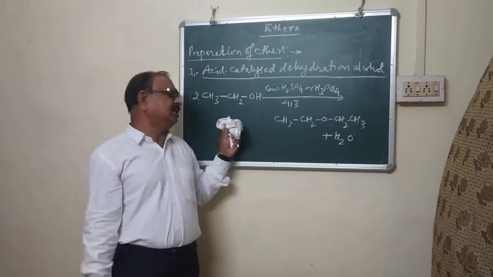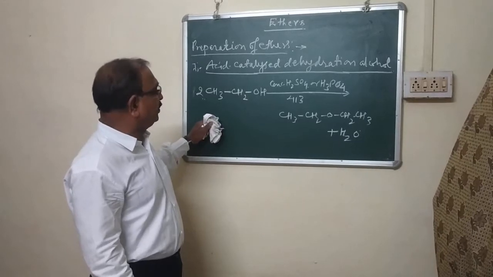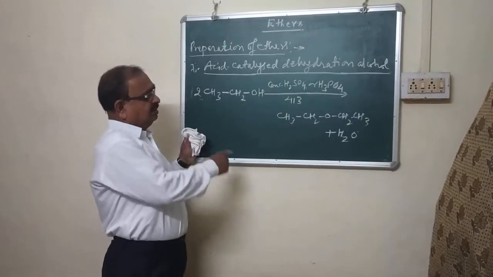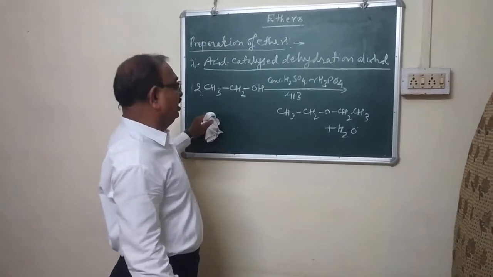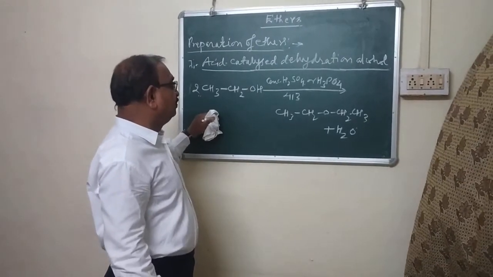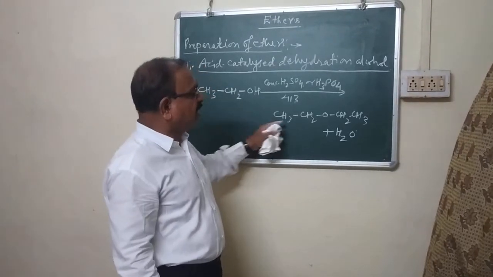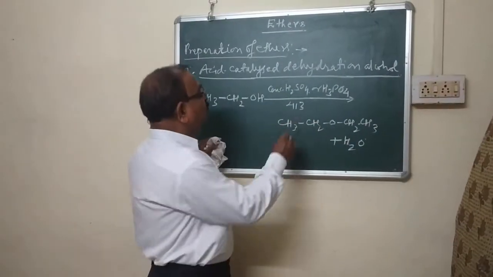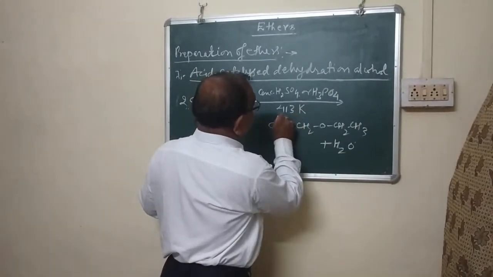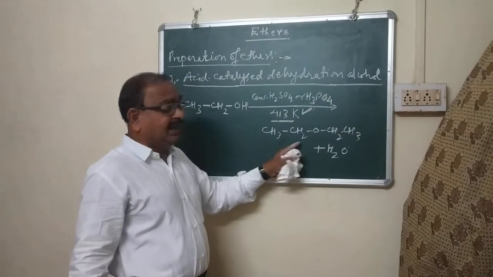If you want to write down, there are some important instructions regarding the preparation. When ethanol is treated with concentrated H2SO4, sulfuric acid, or phosphoric acid, or orthophosphoric acid at 413 Kelvin, it gives diethyl ether.